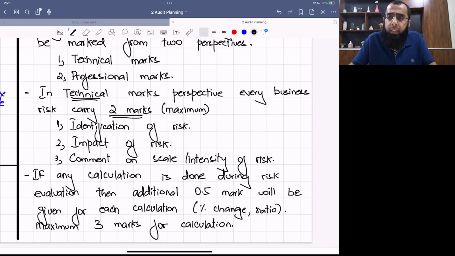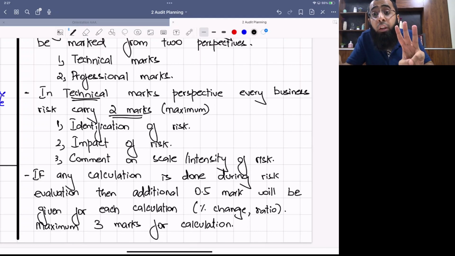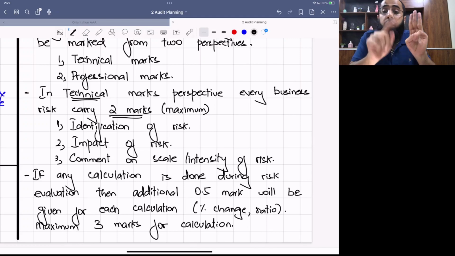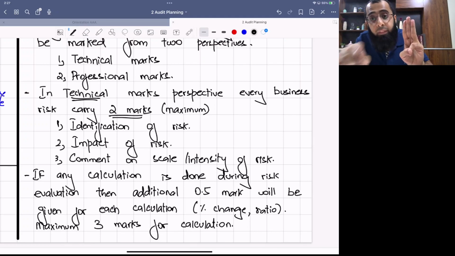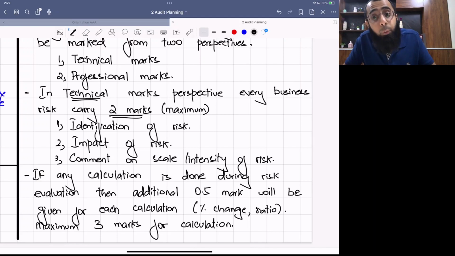Let me give you an example. For example, if there is an 8 marks requirement on business risk, then with the 2 marks approach you have to write 4 risks. But what you can do is write 3 risks, and within each of the risks, you do some calculations also, like profit margin, gearing, but where relevant. Don't do excessive calculations. You have to use them in your evaluation. So if you do 4 calculations, you can get 0.5, 0.5, 0.5, 0.5, 2 marks for the calculations. So your total 8 marks will be completed for that question.